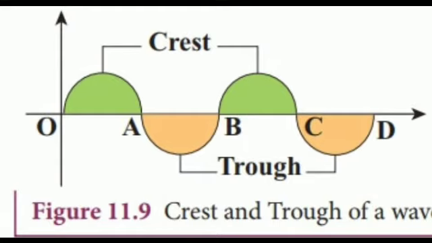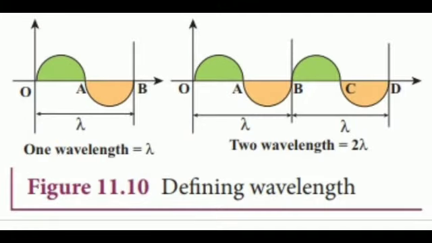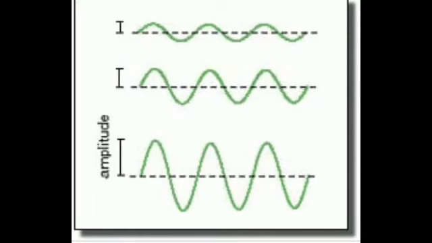The wave contains a repetition of section O to B. And hence we define the length of the smallest section without repetition as one wavelength. The length OB or length BD is one wavelength. The Greek letter lambda is used to denote one wavelength. The next, waves of different amplitude.